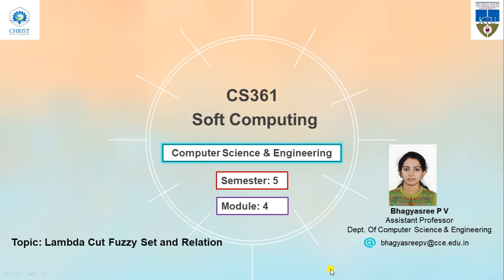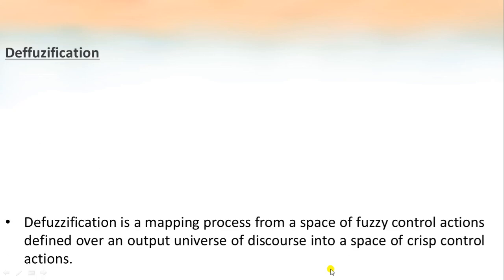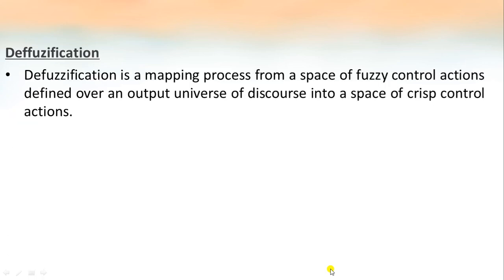Students, in this video we will discuss lambda cut for fuzzy set and relation. First let us see what is meant by the defuzzification process. We have studied that fuzzification is the method of converting a crisp set or a classical set into a fuzzy set. But some applications require the crisp input itself. So at the end of the process, that particular fuzzy set will again be converted into a crisp set.